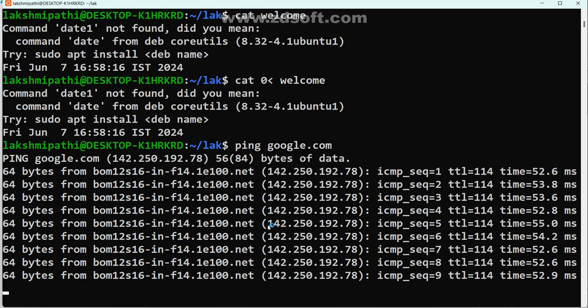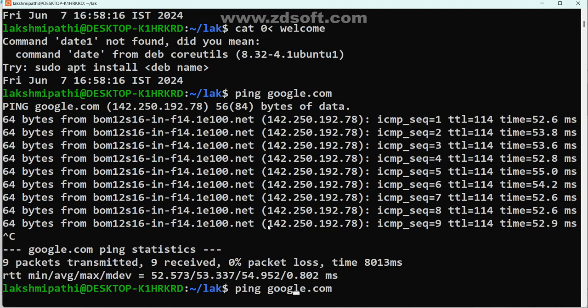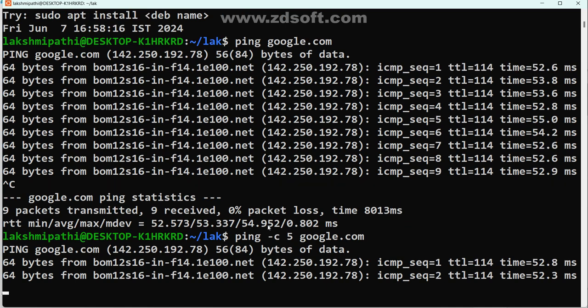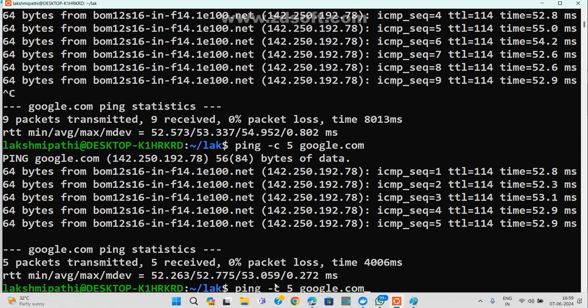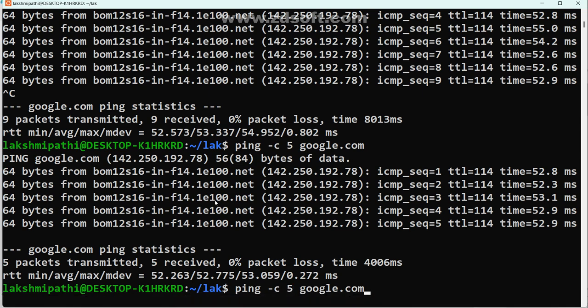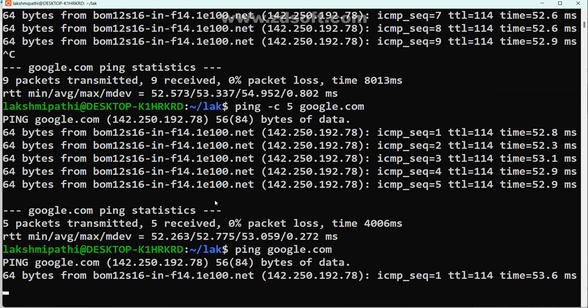I may use it in this way: ping -c 5. Now check it. What is the small difference between -c 5 and pinging Google directly? Now have you got the difference? C represents count, Shivashankar. How many times do I want to ping? Five times, sir. After 5 times, it won't execute. Otherwise, internally it keeps pinging.